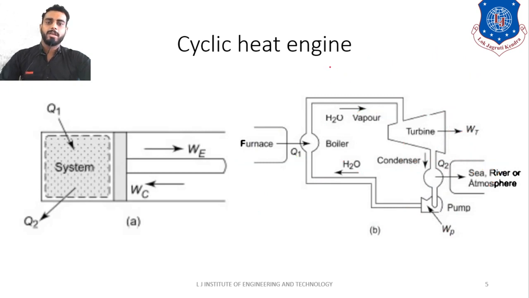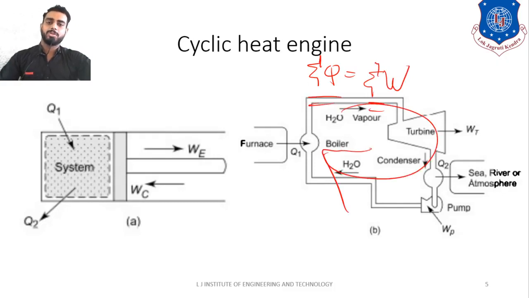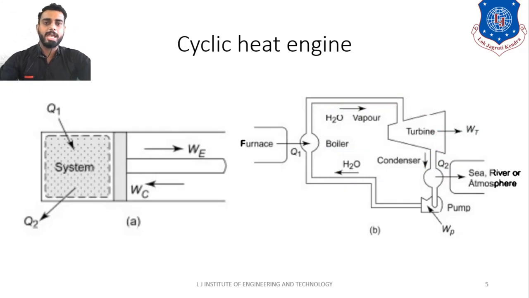So here also, as I have told you, by transferring some amount of heat you are getting some amount of work. So summation of Q is equal to summation of W during the cyclic process. So this kind of engine is known as cyclic heat engine. Remember students, whenever I say the word engine, you should not imagine that sir is talking about a piston cylinder engine. No, I am talking about a generalized thing. Any device which is converting heat into work during a cyclic process will be known as cyclic heat engine.